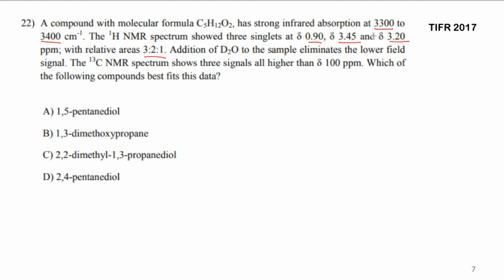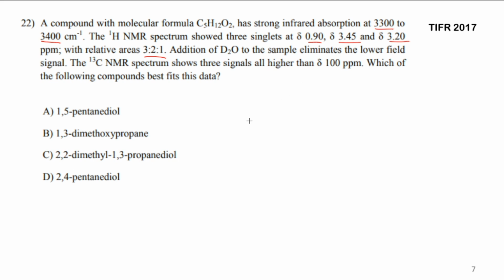That means this one is lower field signal. Lower field means downfield, so this peak is going out if you are adding D2O to that. That means this is because of that OH group. The carbon 13 NMR shows 3 signals all higher than 100 ppm. Fine, that is true. So which of the following is correct?